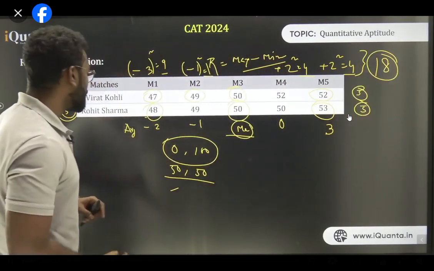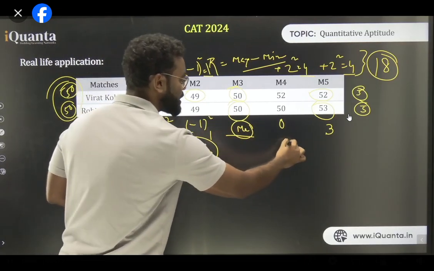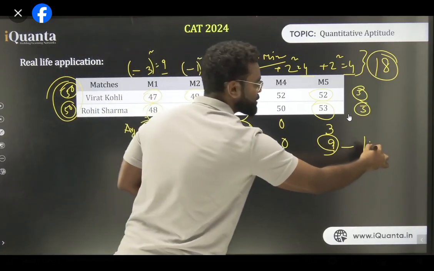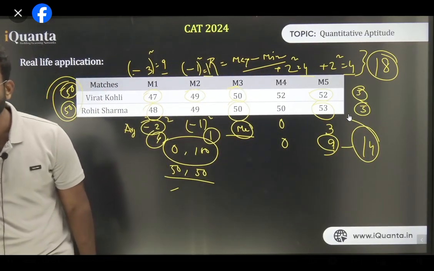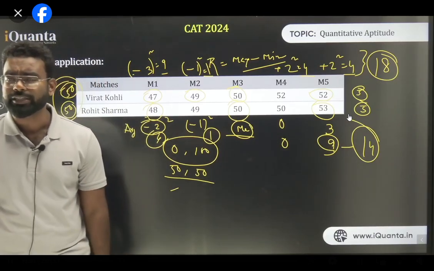Now calculate for Rohit Sharma. What is minus 2 squared? 4. Minus 1 squared, 1. 0 squared, 0. 3 squared is 9. If you add 9, 1, 10, 4, 14. So here the deviation is 14. So in whose case is the deviation less? In Rohit Sharma's case. So that's why you have to choose Rohit Sharma. Am I clear? Yes, I'm explaining after this part also.